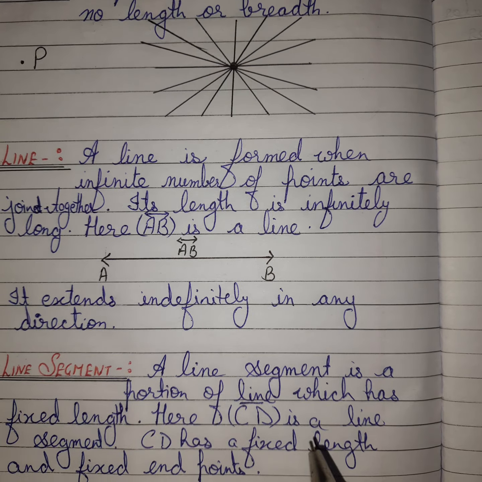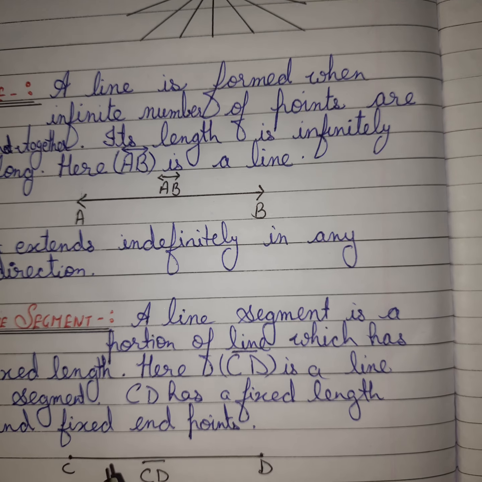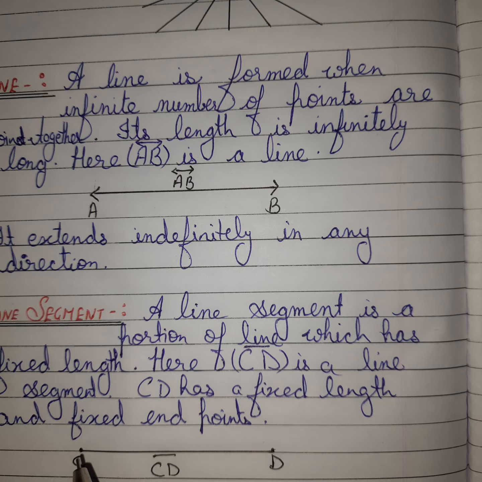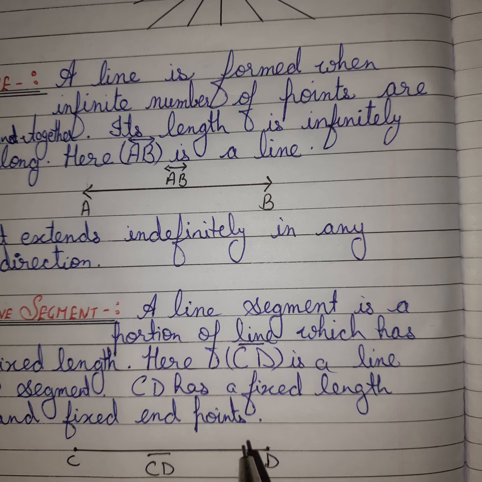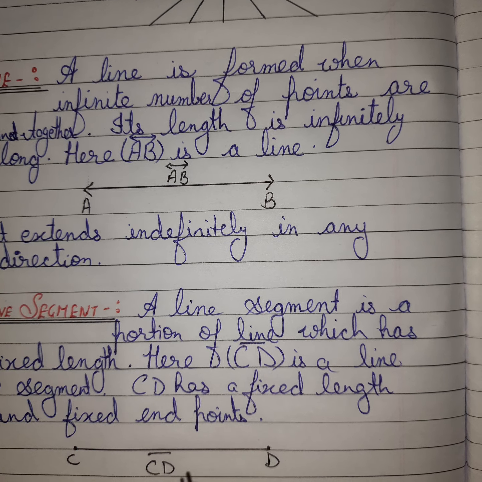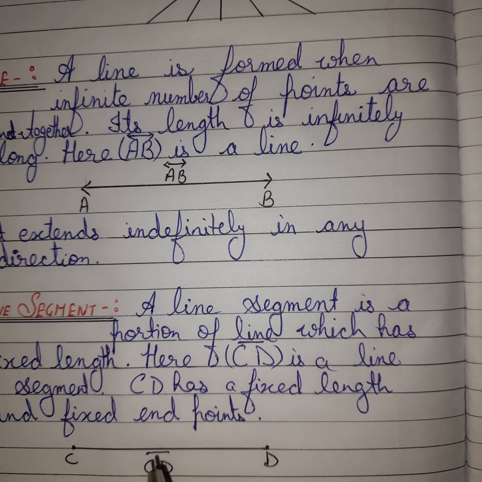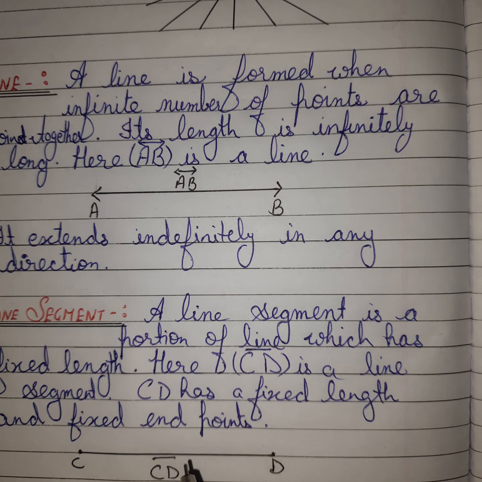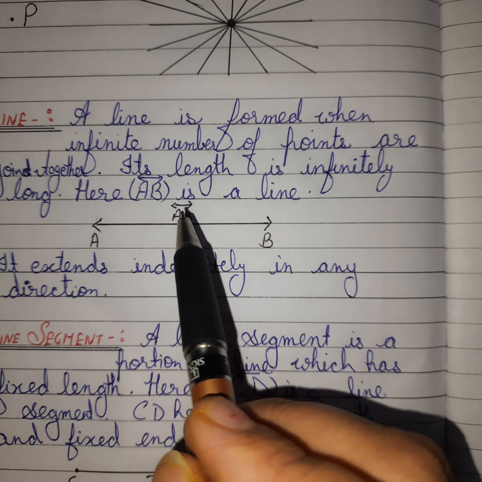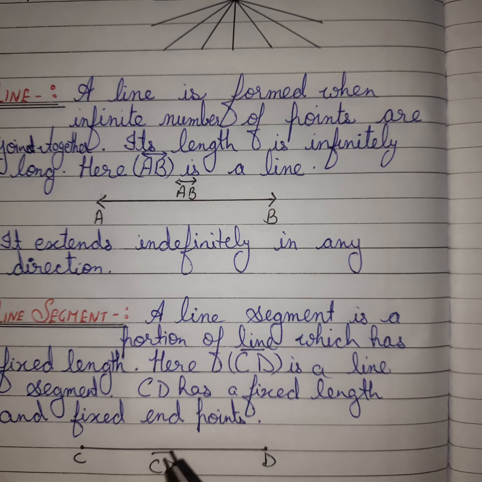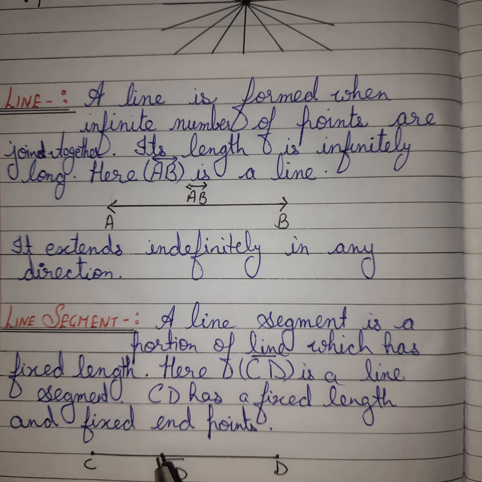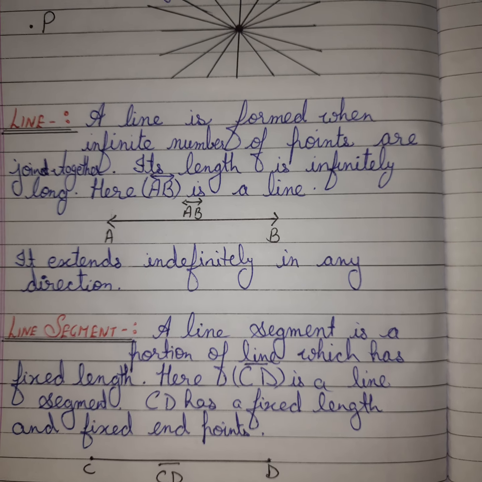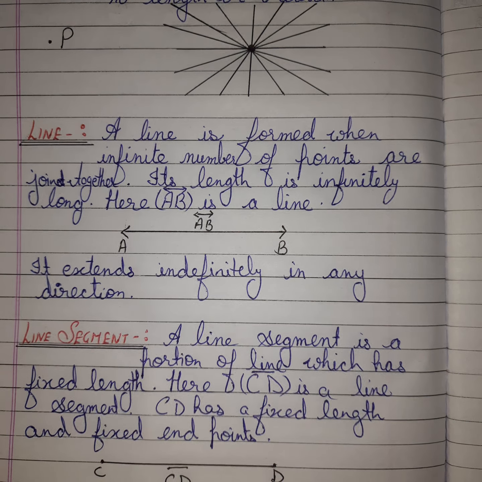Suppose here I am taking CD as a line segment. So CD has a fixed length and fixed endpoints. This line starts from point C and ends at point D. So that's why CD is a line segment, and I have denoted it by a simple line only. I have not denoted it with arrowheads, because if we denote it with arrowheads, it means it is a line. But if we denote it with fixed length and fixed endpoints, it means it is a line segment. I hope you have understood the difference between the line and the line segment.